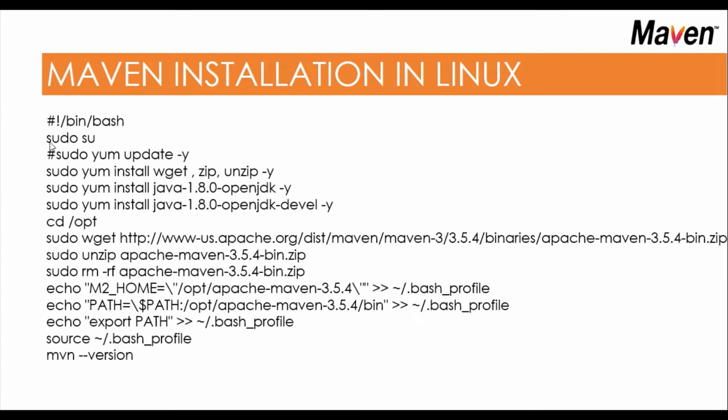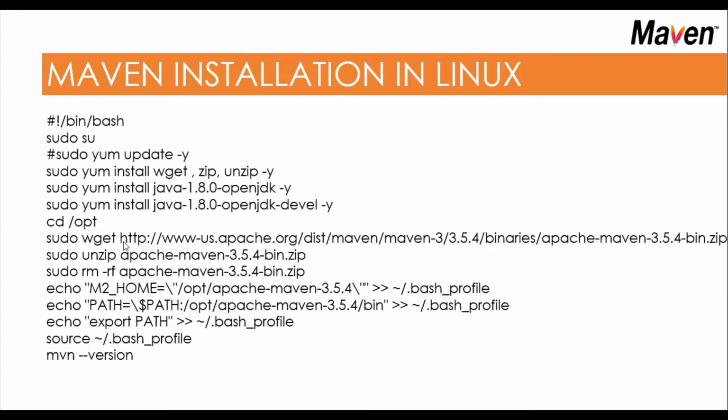sudo su, I'm just converting my EC2 user to root user. sudo yum update -y. If you want to update your OS, then you perform this. This is optional because it is time consuming and I have skipped it. If you want, then you can do it. That is a better way to take the latest updates. If there is something like vulnerabilities, OS patching and hardening, it will be done with the help of that. sudo yum install wget.